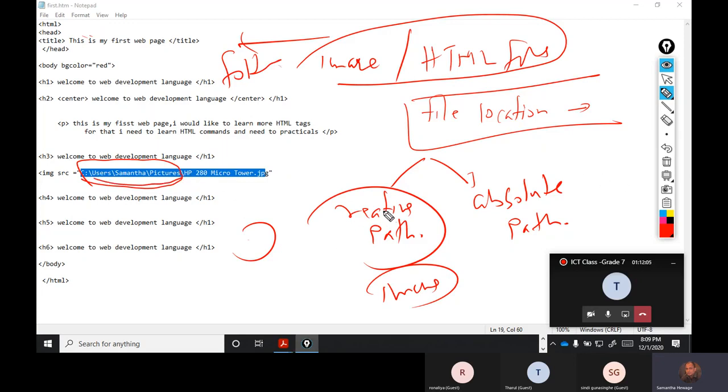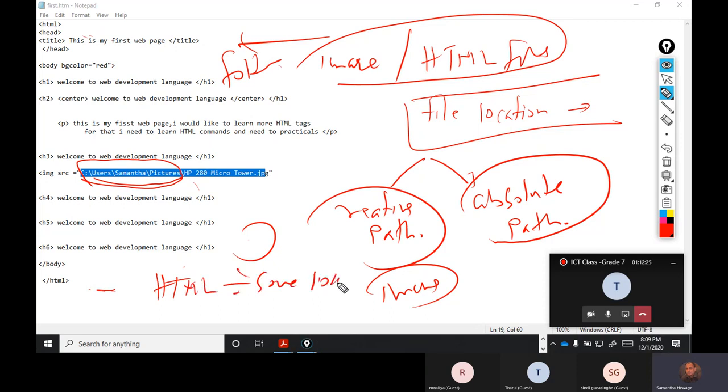If not, that is called absolute path. That is called relative path. Absolute path means your HTML file is saved in some location, and your image file is somewhere else. Actually, it's not in the same place. In that case, you have to put this absolute path. That means the full path name.